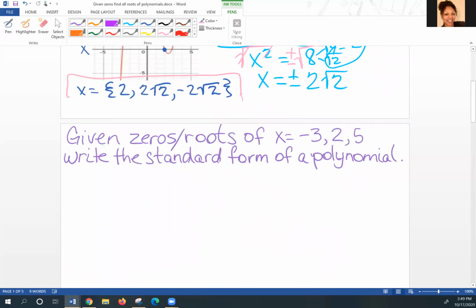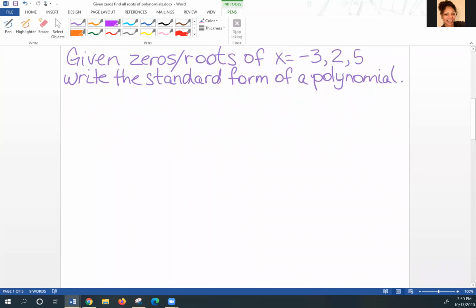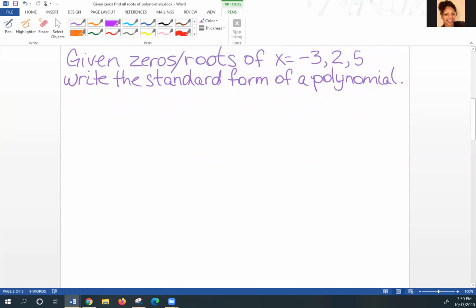There are cases when they tell you in the problem, okay, so given 0 roots of x equals -3, -2, 5, write the standard form of a polynomial. Well, in order to do that, you would want to put the zeros in factored form. So I have 1, 2, 3. So I'm going to create 3 binomials or factors, because that's what these are, factors. And then I'm going to take this x and I'm going to put it in for the first term for each one of those binomials.